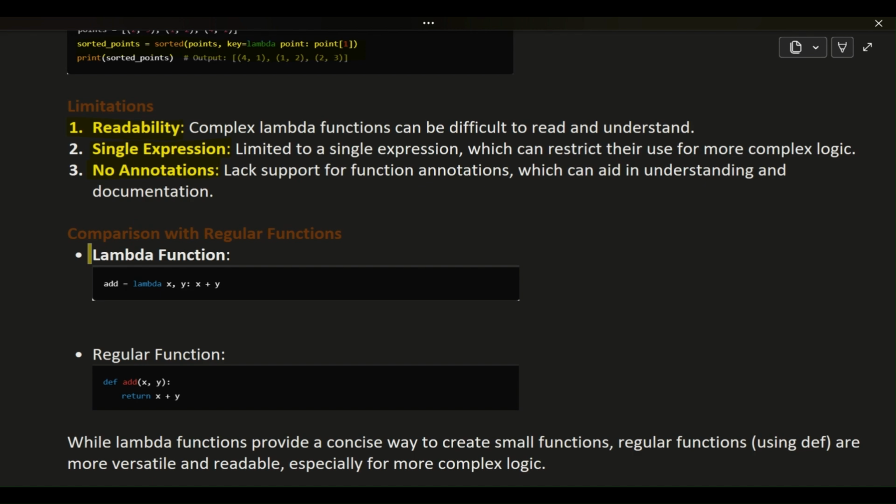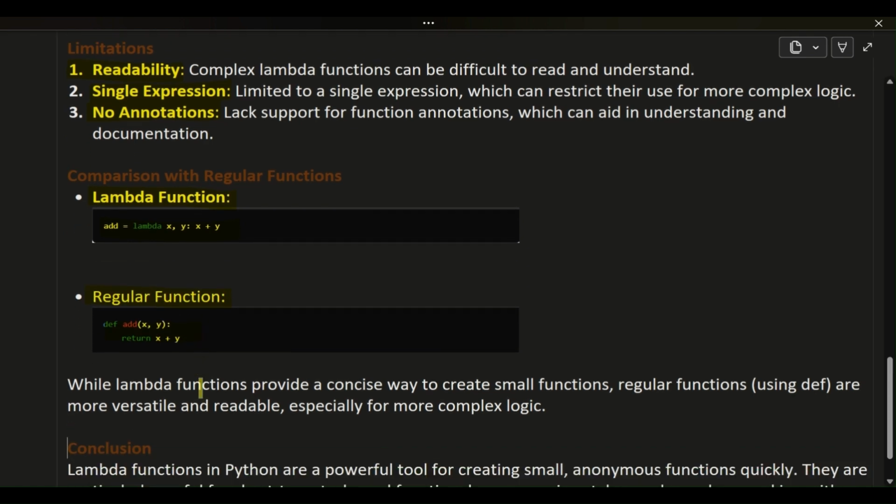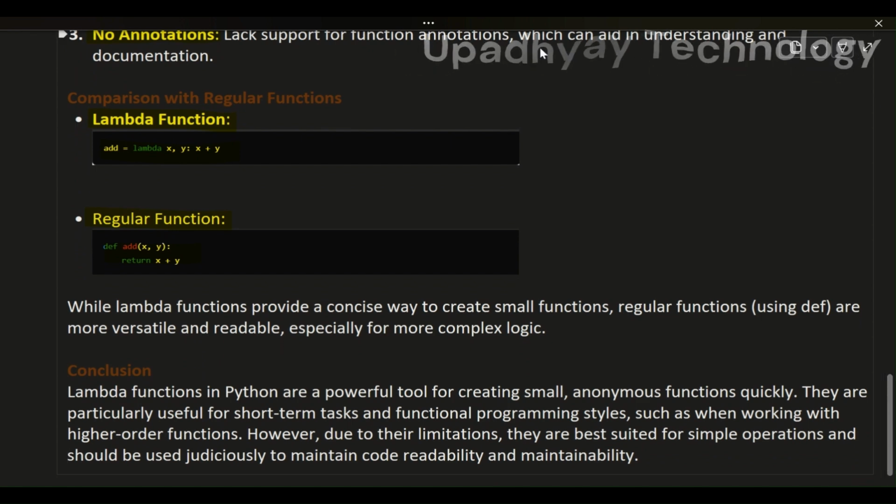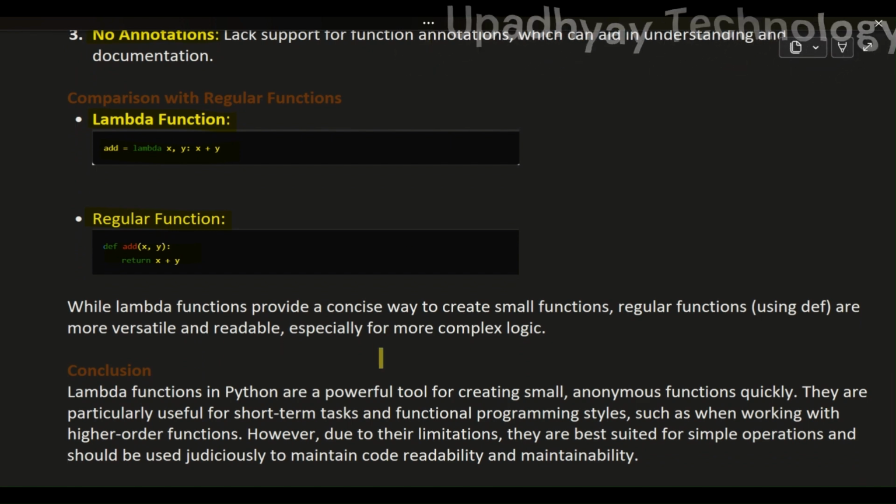Comparison with regular functions. A lambda function, as shown in the image below. A regular function, as shown in the image below. While lambda functions provide a concise way to create small functions, regular functions using def are more versatile and readable, especially for more complex logic.